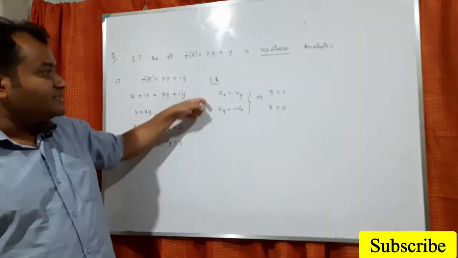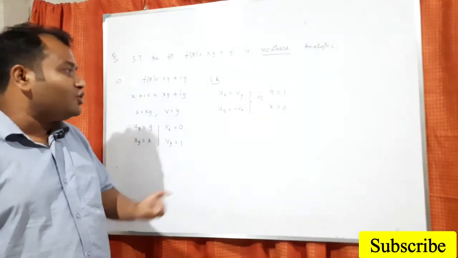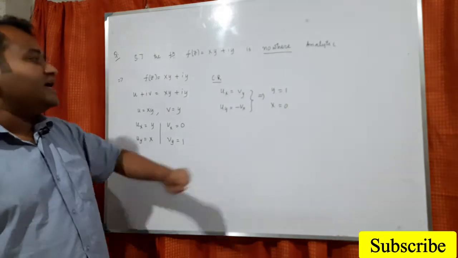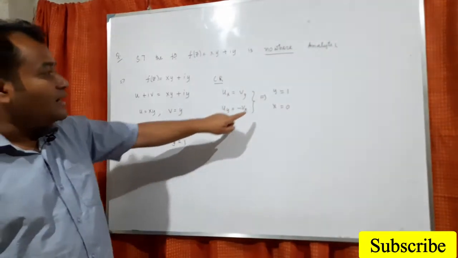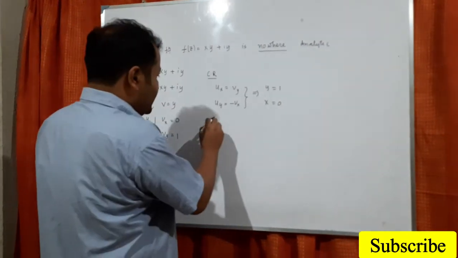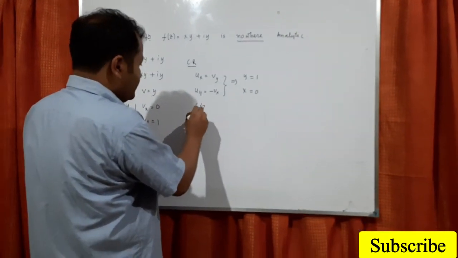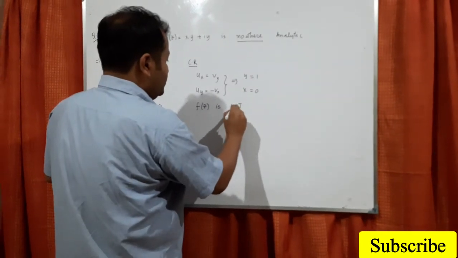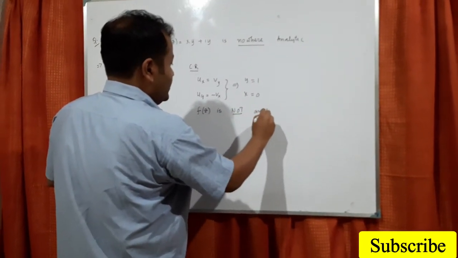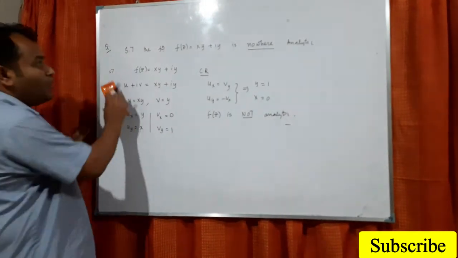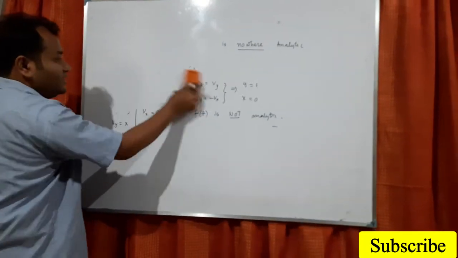You have to find the CR equation and you have to show either they are not equal, or they are equal only at some particular point. So this function is not analytic. Understand? Let me do one more problem, then it will be clear.